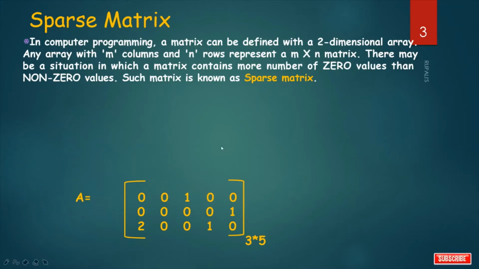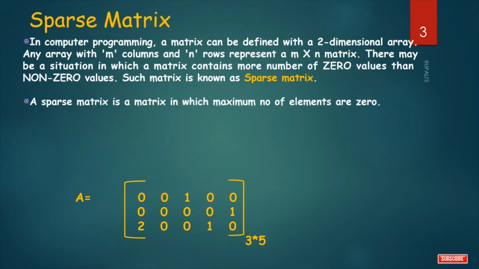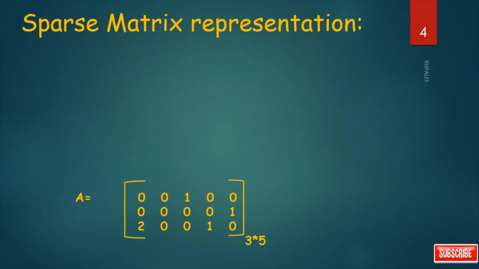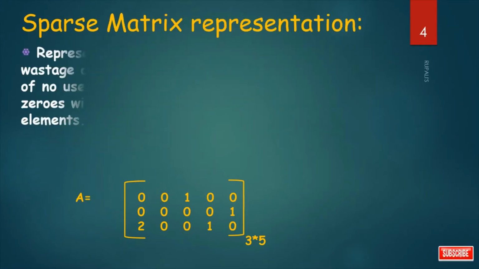See, for this matrix, m is the row value, that is 3, n is the column value, that is 5, and the maximum number of elements are 0. So, this is an example of a sparse matrix. So, a sparse matrix is a matrix in which the maximum number of elements are 0. There is no precise definition of when a matrix will be sparse, but one can apply common sense to recognize it. Now, sparse matrix representation.